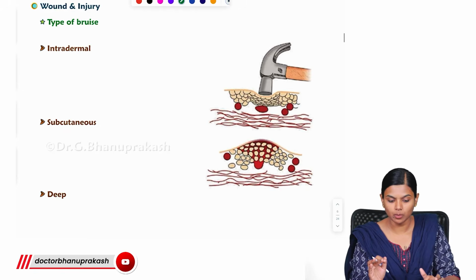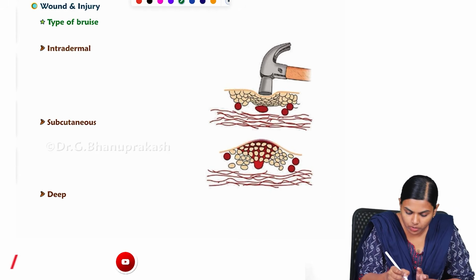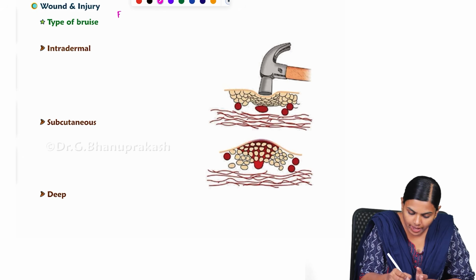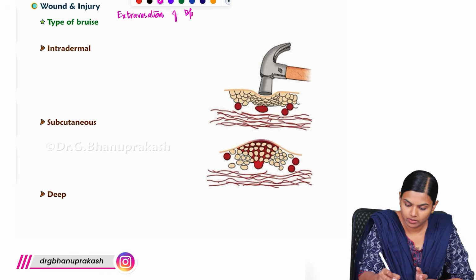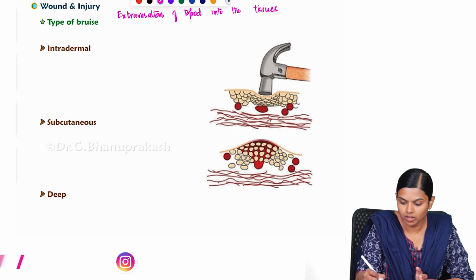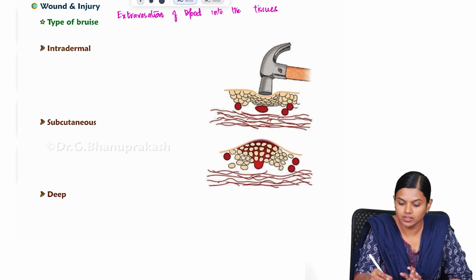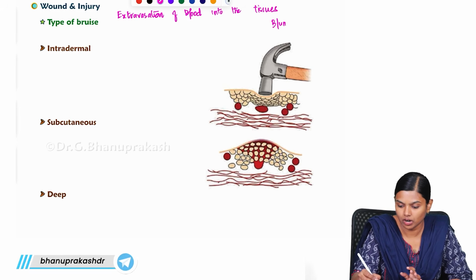Next we are going to see about bruise. So what is a bruise? A bruise is extravasation of blood into the tissues. This is your bruise, and it is caused by blunt force trauma.